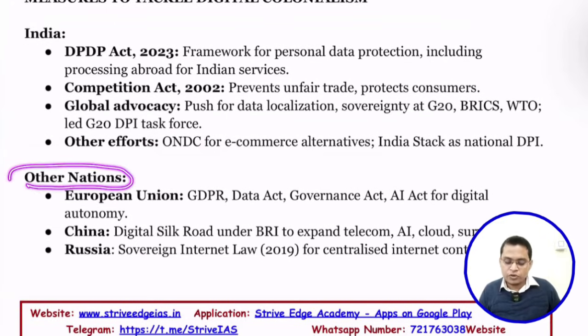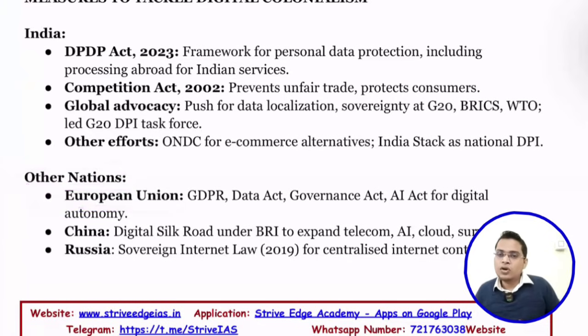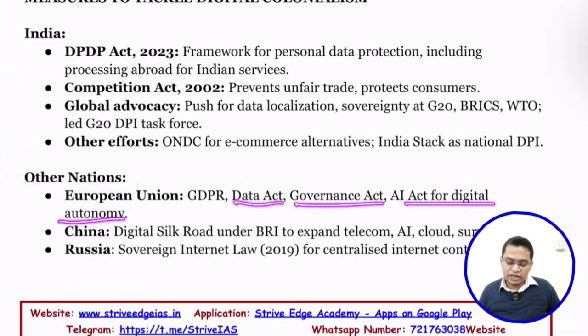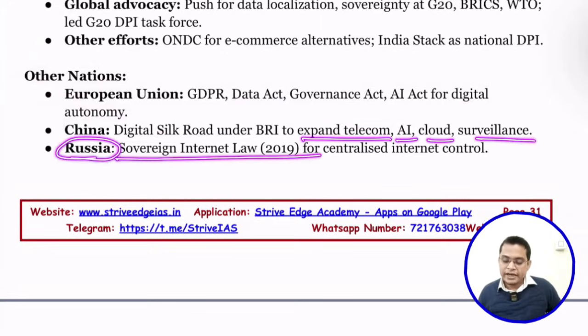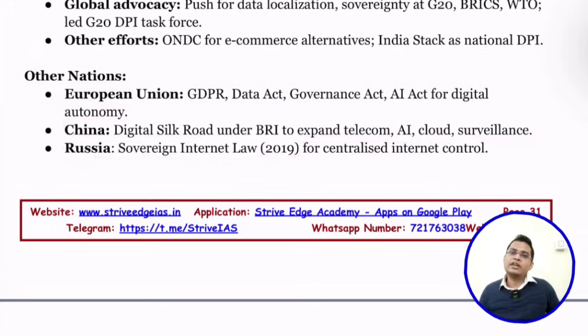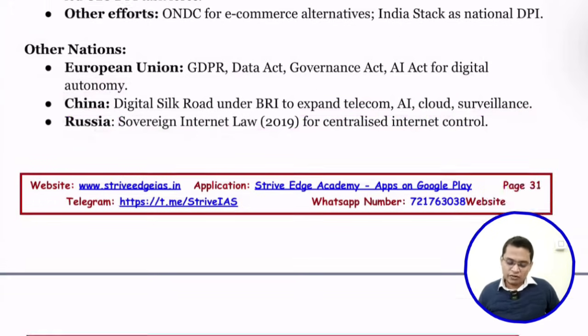Other nations like the European Union also have GDPR, the Data Act, and the Governance Act. They are enacting these, so we can learn from there. China recently enacted the Digital Silk Road under the BRI, Belt and Road Initiative, to expand telecom, AI, cloud and surveillance. Russia also has a sovereign internet law for centralized internet control. So different countries have different laws to regulate this.